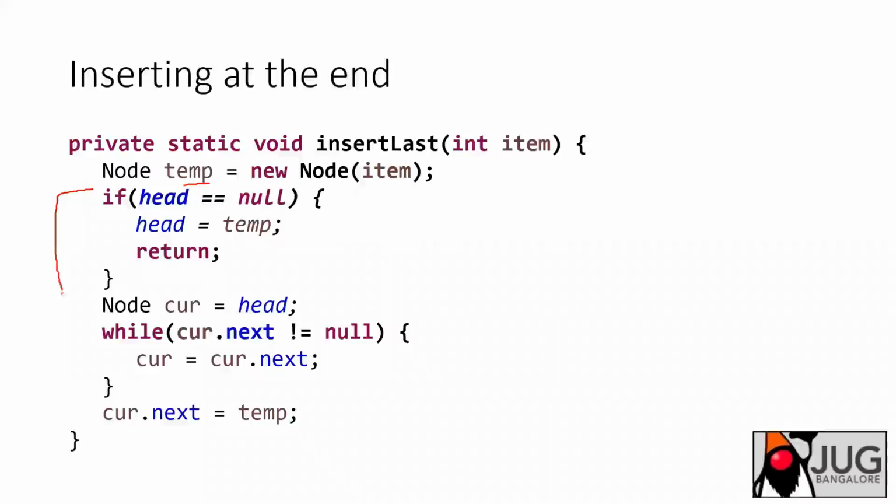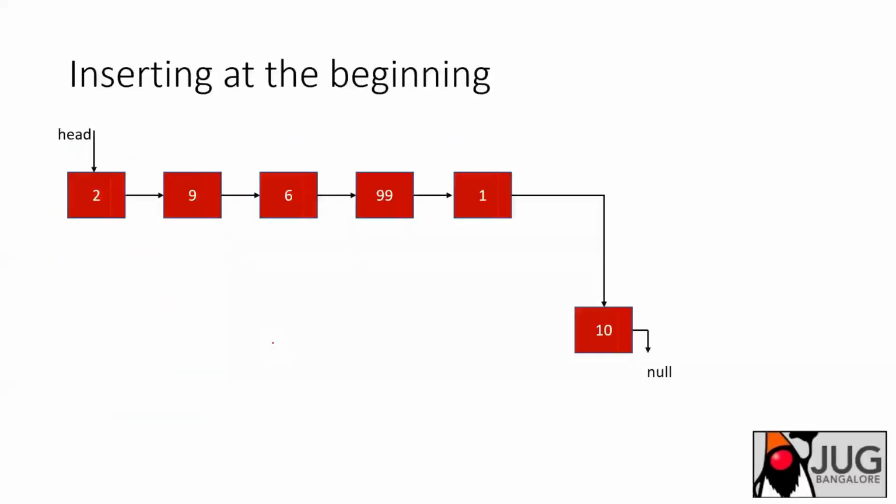I think this condition you are aware of. Now you take head to a current pointer, some reference node, and keep moving this reference node until current.next is equal to null. So I am reaching till here.